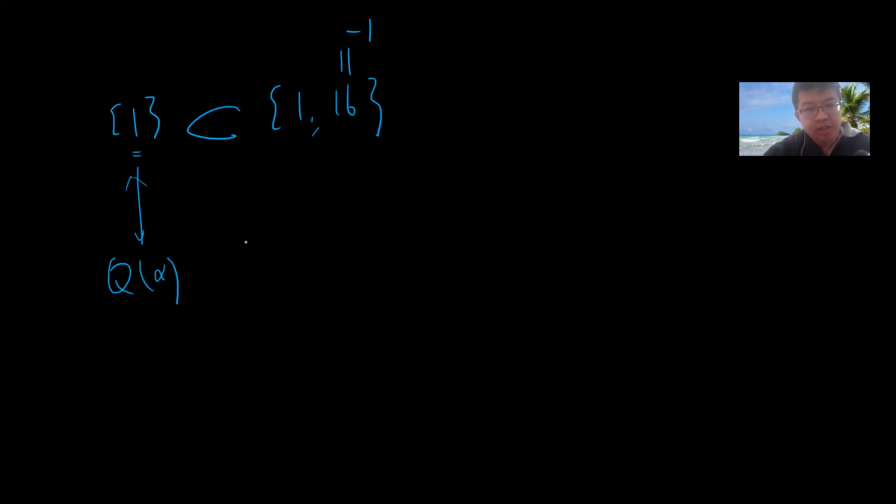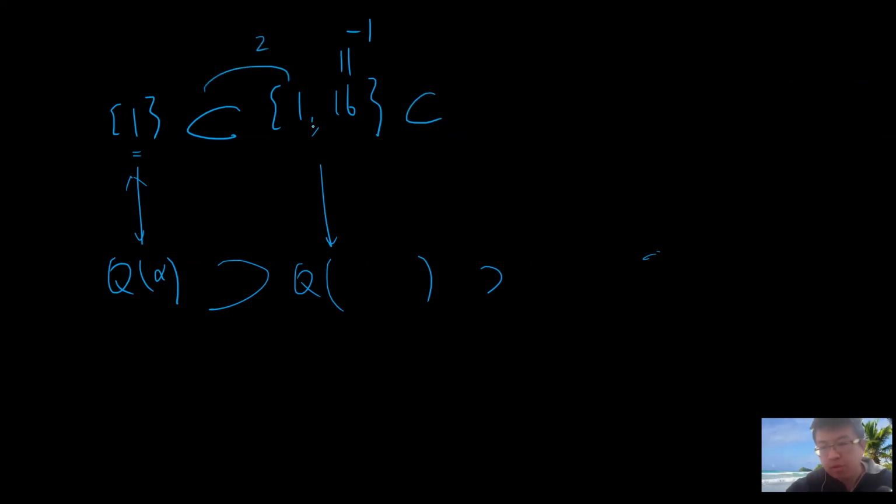Okay, and the larger groups will become some subfields, which I don't know exactly what they are, but basically some subfield. And this can still keep extending, right? Notice that the dimension is 2, because this is Z2.